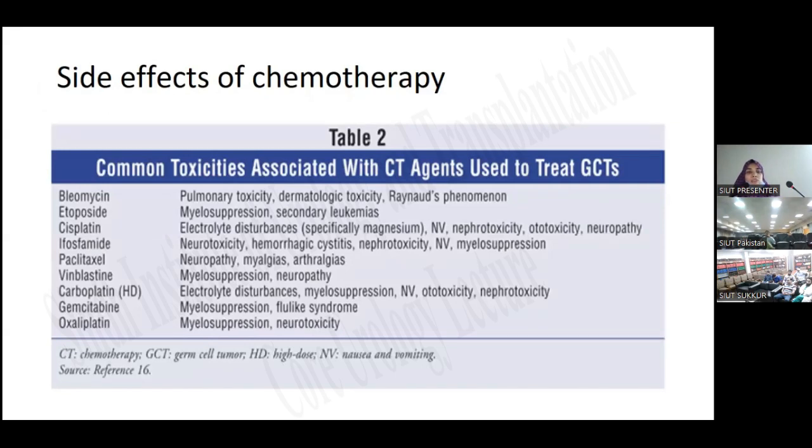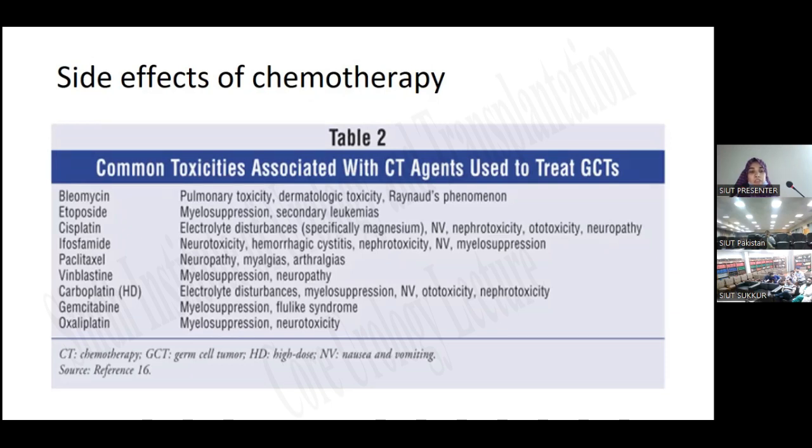So the common side effects of chemotherapy: bleomycin is associated with pulmonary toxicity, dermatologic toxicity, and Raynaud's phenomenon. Etoposide causes myelosuppression and secondary leukemias. Cisplatin causes electrolyte disturbance, specifically magnesium, and nausea, vomiting, nephrotoxicity, ototoxicity. Ifosfamide causes neurotoxicity, hemorrhagic cystitis, nephrotoxicity, and myelosuppression.